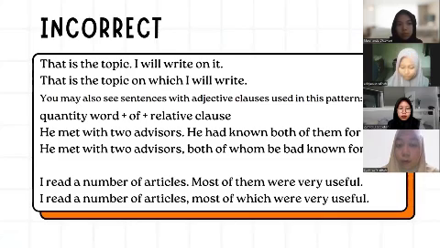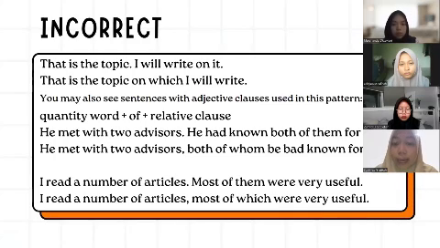Quantity words plus of relative clauses. He met with two advisors. He had known both of them for years. He met with two advisors, both of whom he had known for years. And I read a number of articles. Most of them were very useful. I read a number of articles, most of which were very useful.